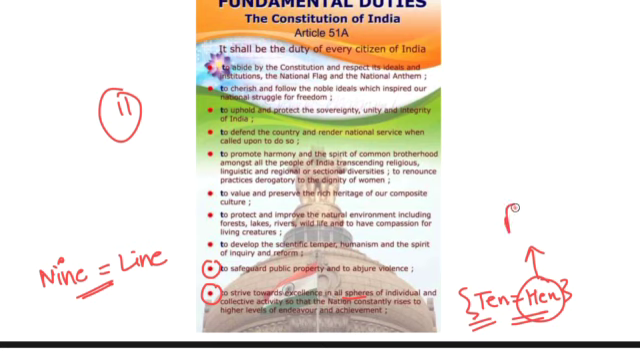For hen, you can just remember the poultry farm, and in the poultry farm the best quality hens are produced by us. So it is basically towards excellence, the excellent hens are produced. So that is how we can remember the keywords and all the fundamental duties.